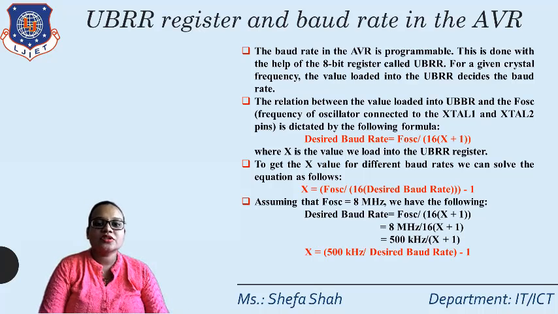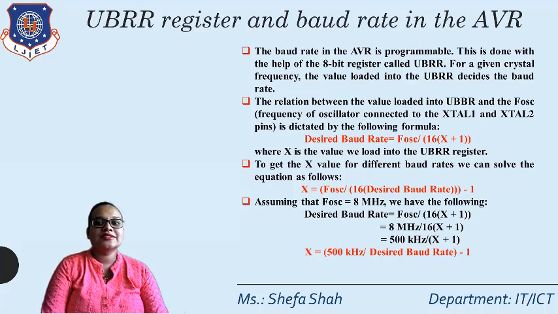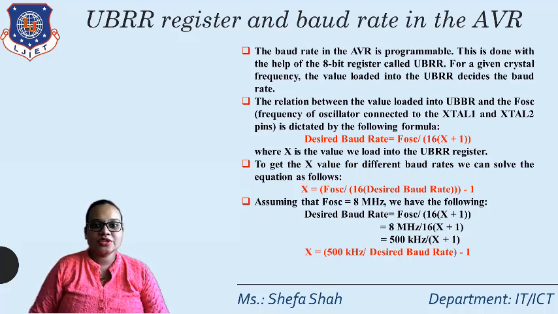The equation for finding the UBRR value is: desired baud rate equals F oscillator, that is the crystal frequency, divided by 16 times (x plus 1), where x is the value loaded in UBRR. The desired baud rate is given and the crystal frequency is known. From these two values, we calculate x: x equals F oscillator divided by 16 times the desired baud rate, minus 1.